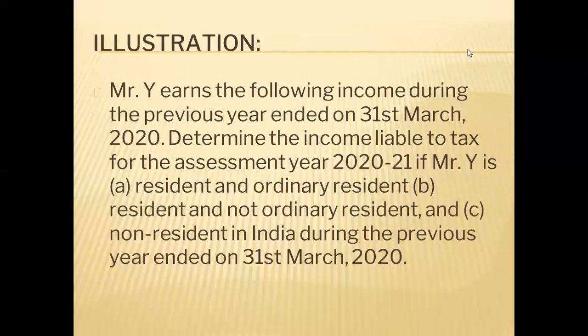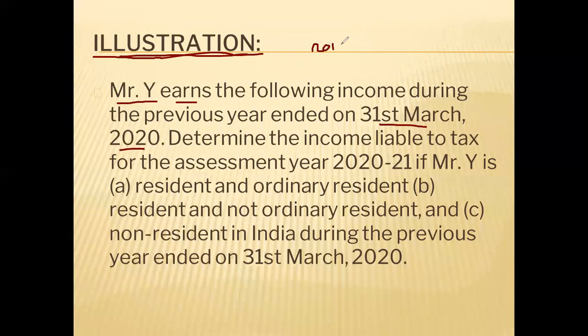So we will today take one more illustration on scope of total income, calculating the scope of total income of an individual. Illustration number 3, you can say. So Mr. Y earns the following income during the previous year ended 31st March 2020. Okay, so previous year is 1920.